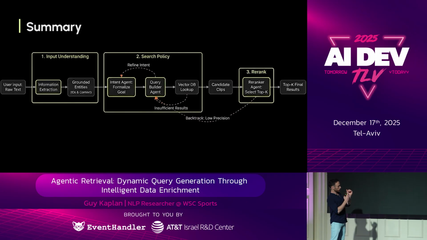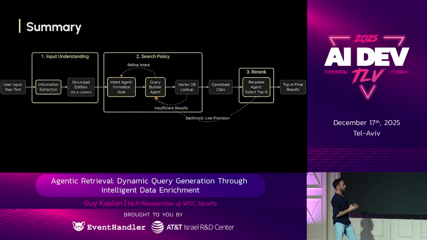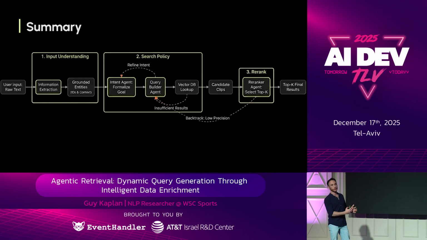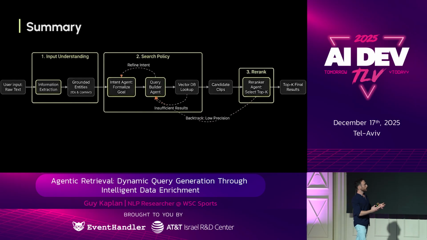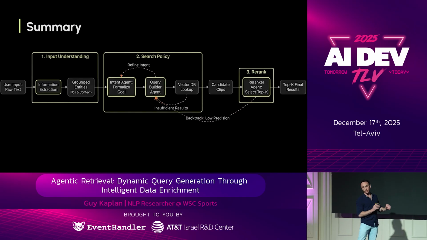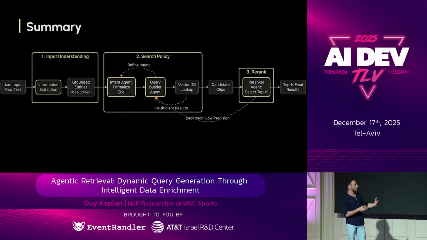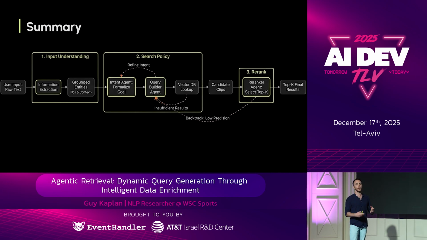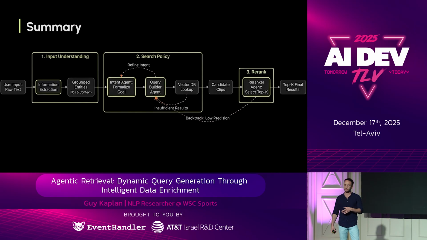We then take that into the search policy, where we have an intent agent that formalizes some intent, then passes it on to the query builder agent, which creates searches, aggregates the candidates, and then they are left for the re-ranker agent, which selects the top K results and gives an output. Of course, the agents have the ability to backtrack if something goes wrong along the way.